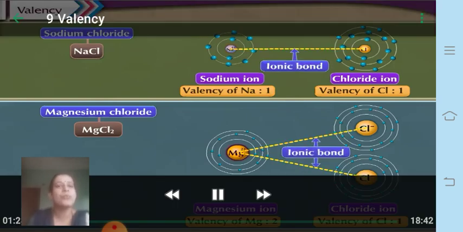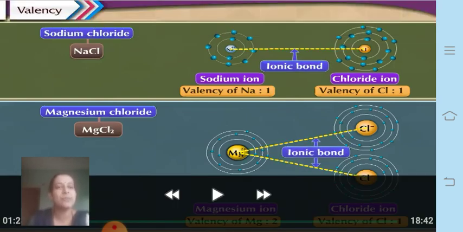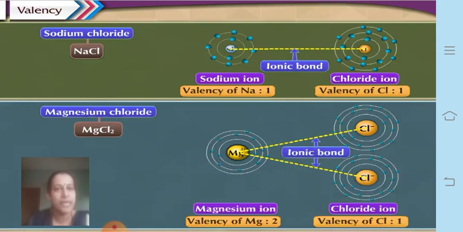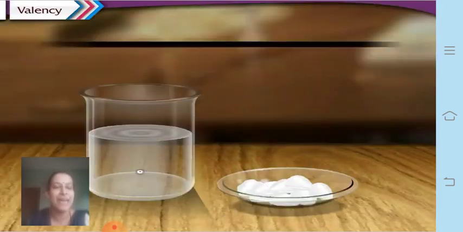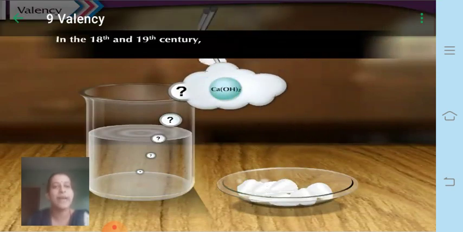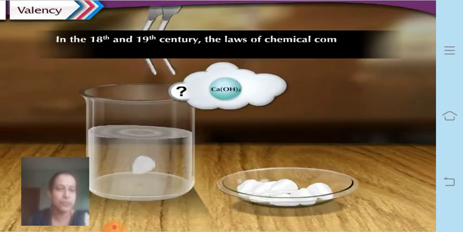Both sodium chloride and magnesium chloride form ionic bonds by combining with each other, and due to their valency they give or take electrons to combine with each other. This is also called valency. So the valency of sodium is 1 and that of chlorine is also 1, whereas in magnesium chloride, the valency of magnesium is 2 and that of chlorine is 1.